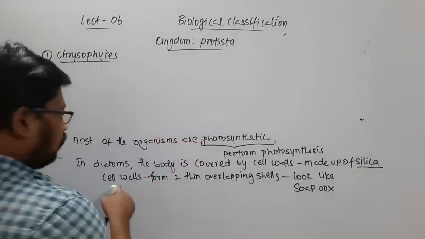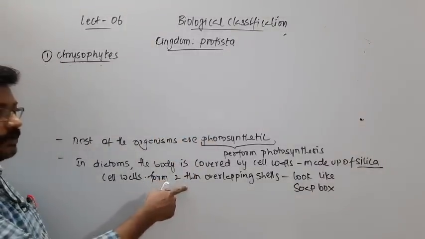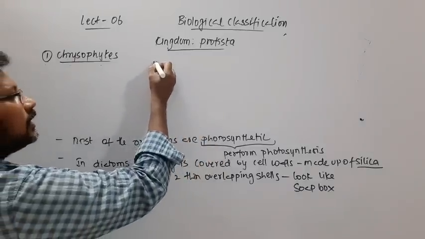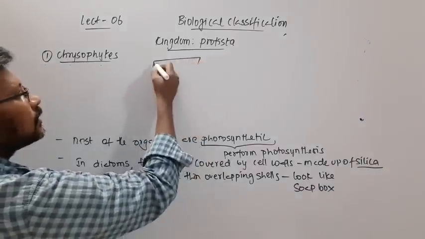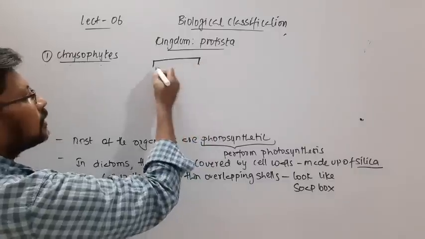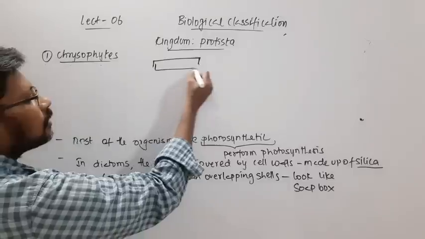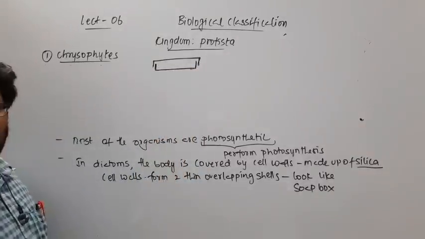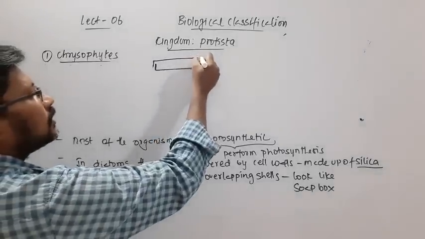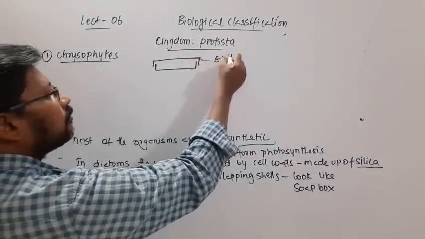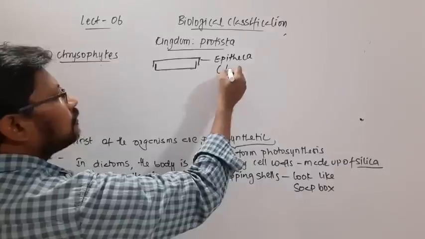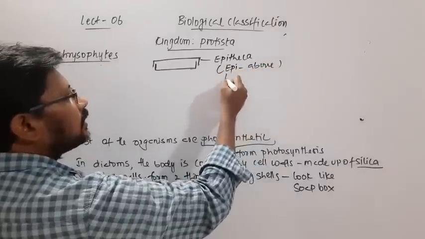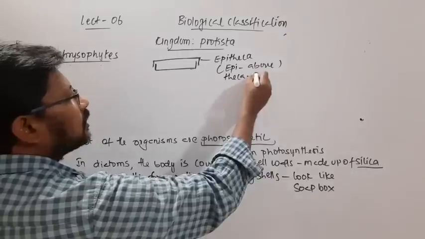As I told you, the cell walls form two thin overlapping shells that look like a soap box. We see here an upper shell and a lower shell. The upper one is called epitheca, where epi means above and theca means cover.